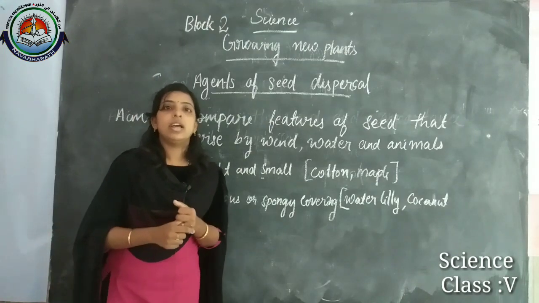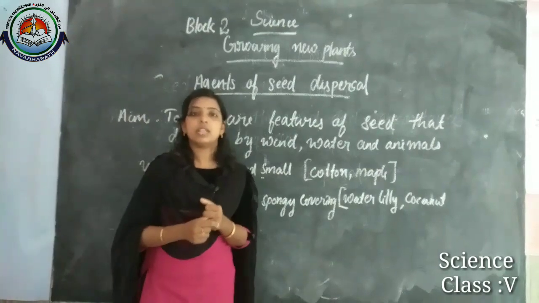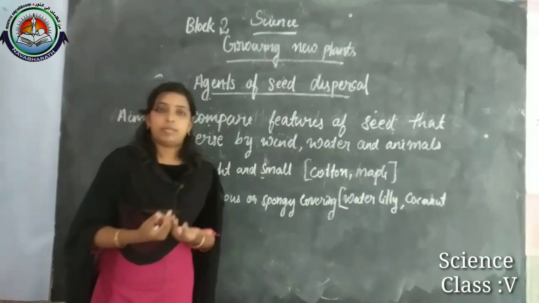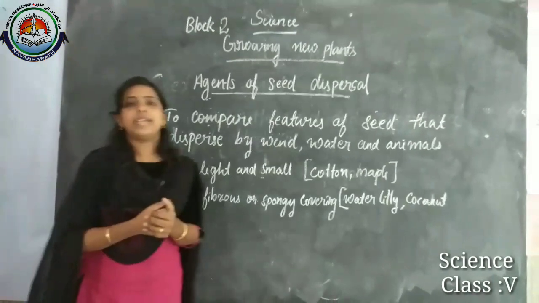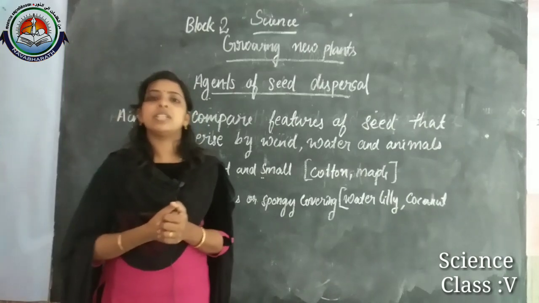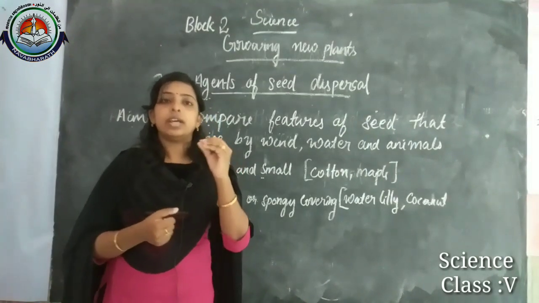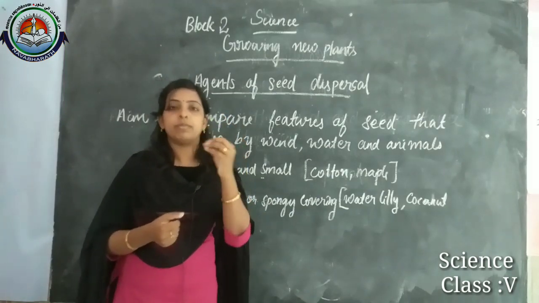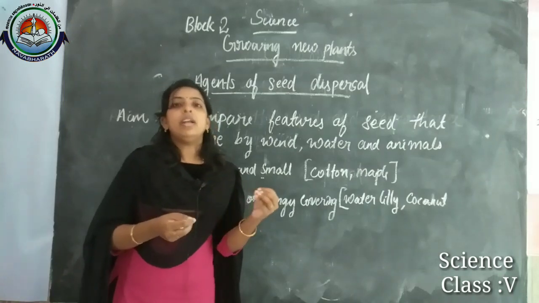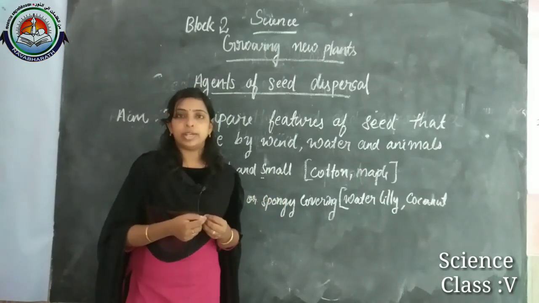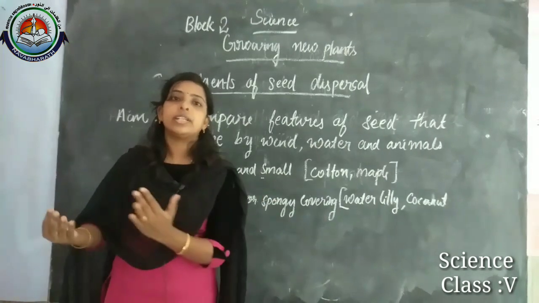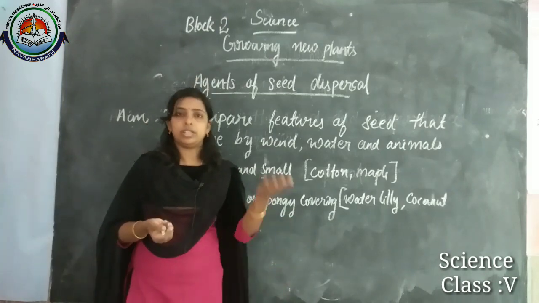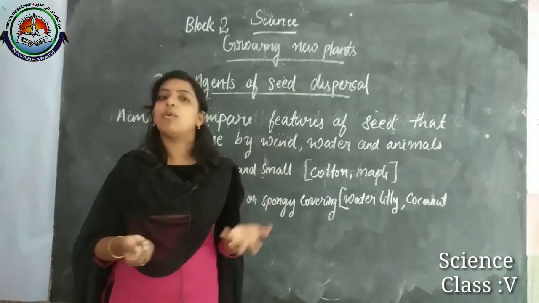Okay, and another thing, xanthium. Xanthium plants is another case which can be dispersed by animals. Xanthium means it has some kinds of hooks. Those hooks contain some thorns, barbs. Barbs means sharp edges. So it will stick to the animal body. Okay, and while traveling, it will fall down or drop off. From that place, it can also germinate and form a new plant.